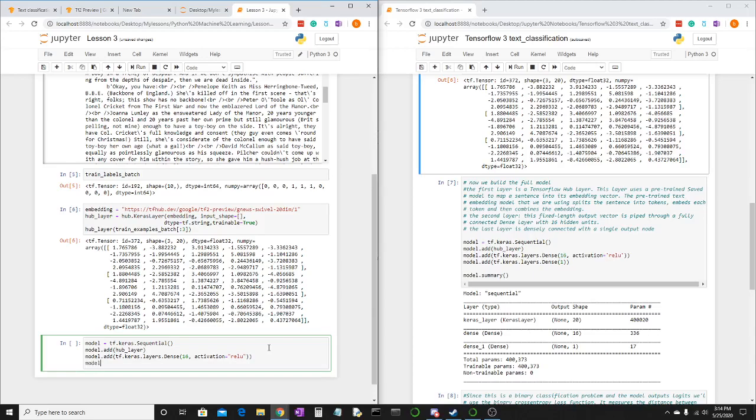And we say model.add tf.keras.layers.Dense, input 1. And then we're going to say model.summary.